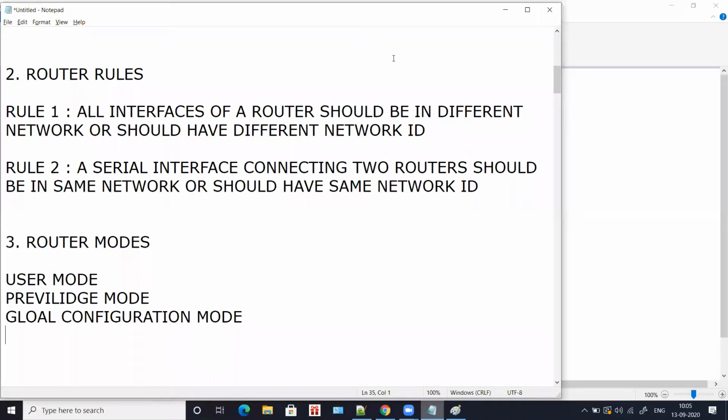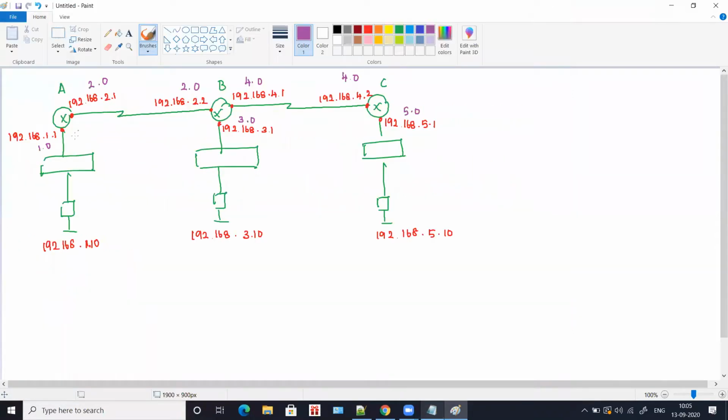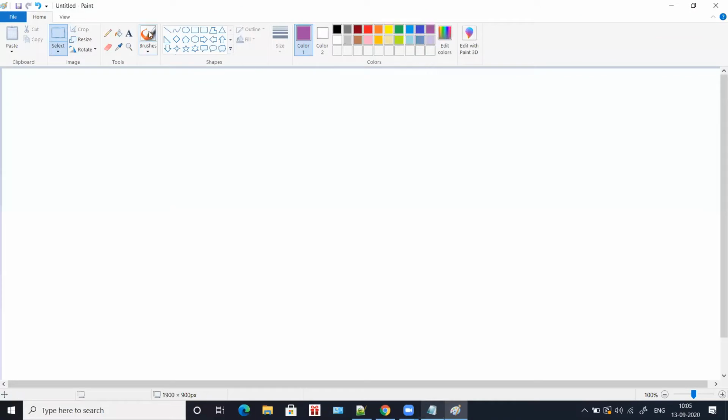Now when you try configuring a router, why do you configure a router? Because you have to assign IPs for this router, and you can do more things in a router. We will see that in future classes. Now we are going to see about assigning an IP for a router, and then we will also see what configurations, ACL type of configurations, can be done in a router. That is the to-do for today.